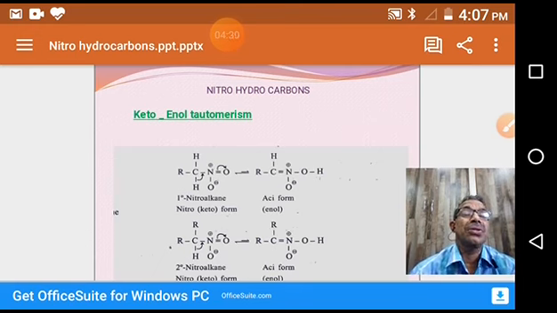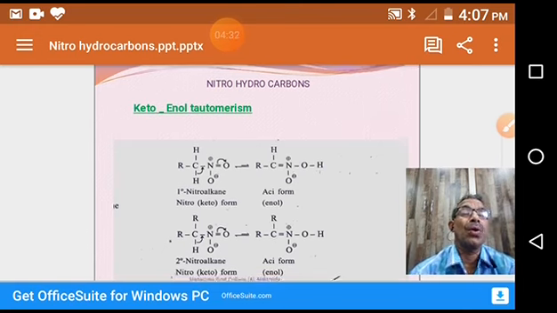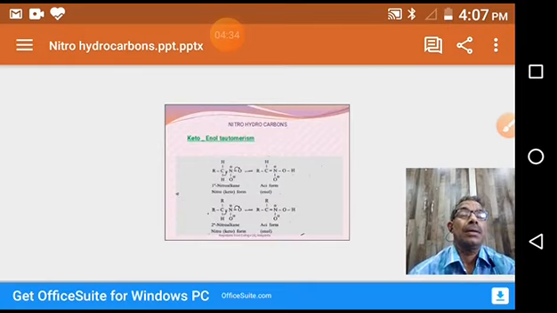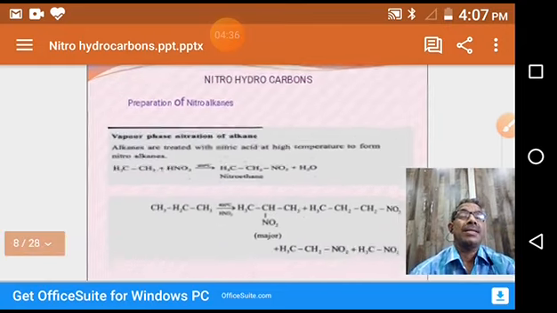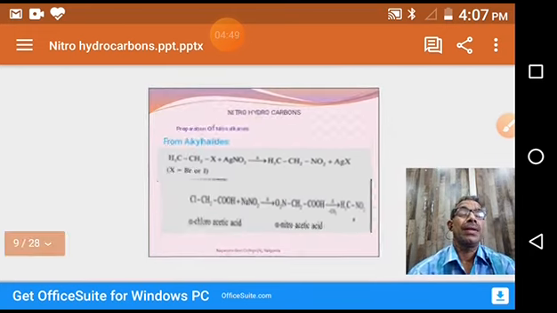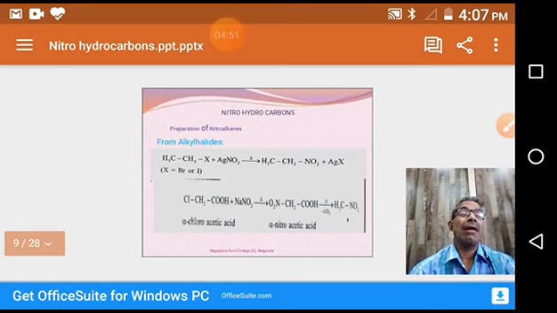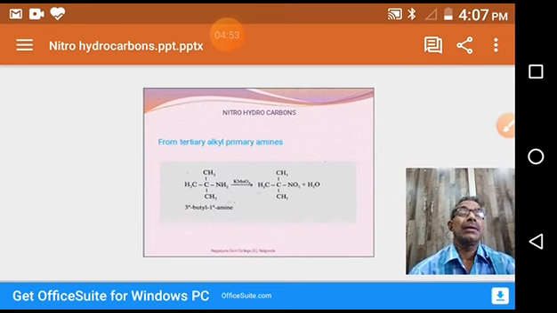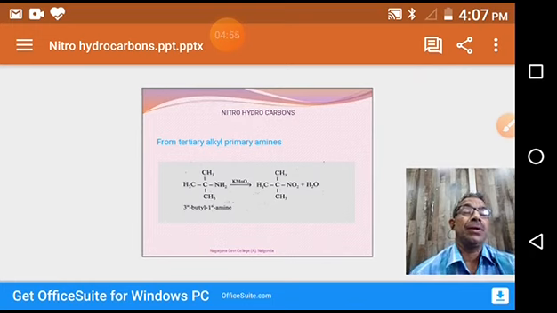These are the enol structures of primary and secondary nitrohydrocarbons. Next, preparation of nitrohydrocarbons. We learned three methods: one is vapor phase nitration of alkanes, second is from alkyl halides, and third is from primary amines. So we learned three preparatory methods for nitrohydrocarbons.